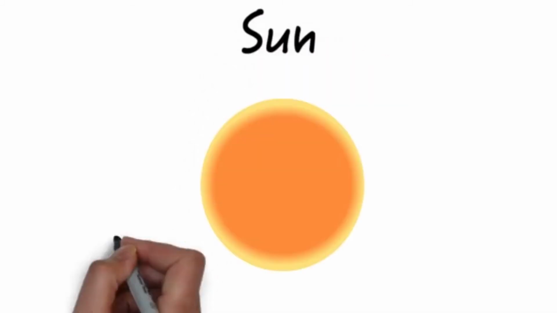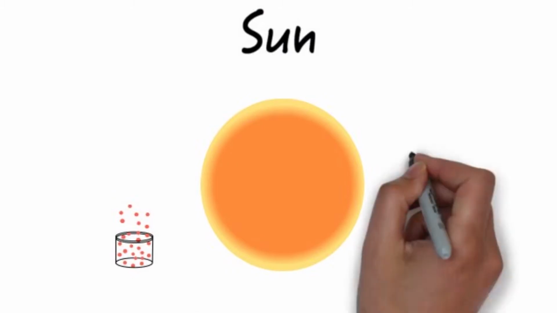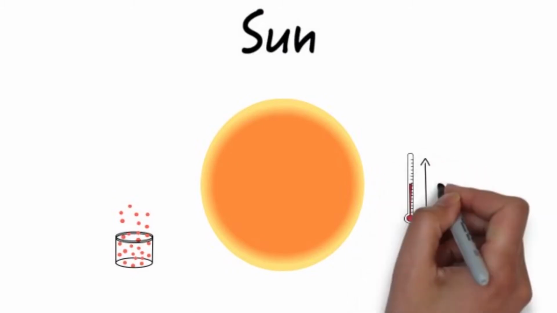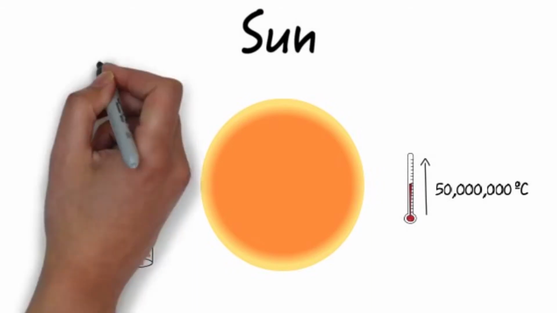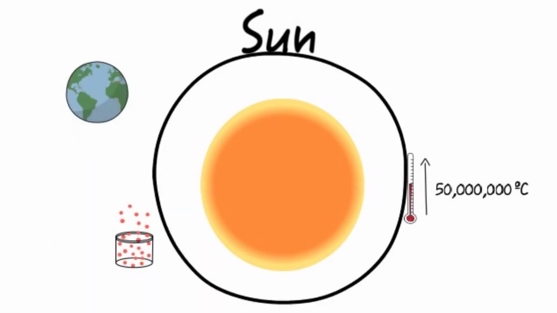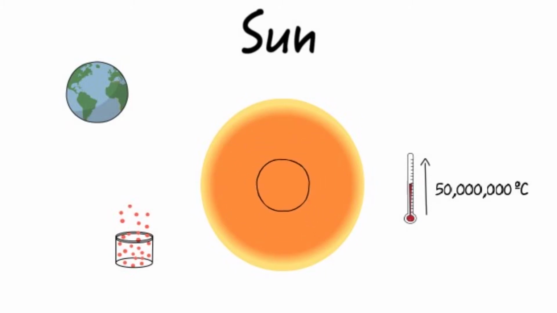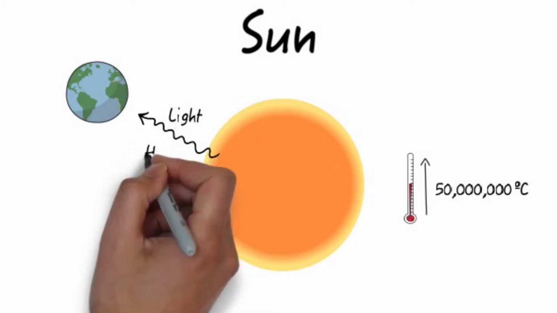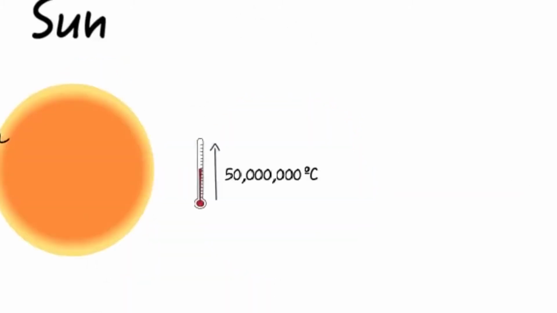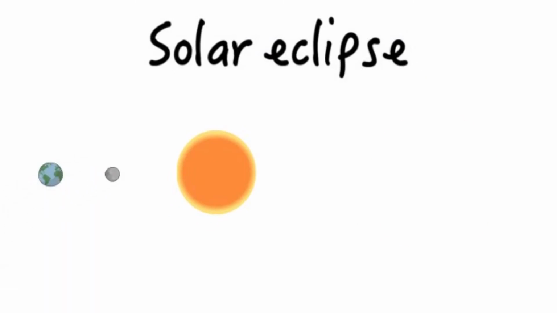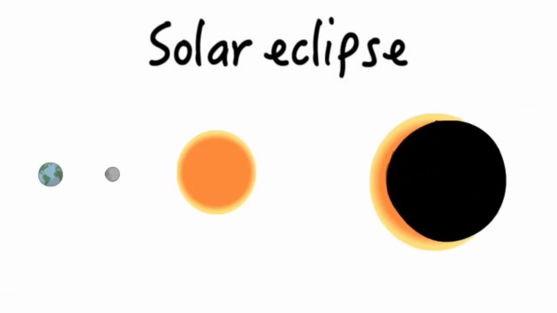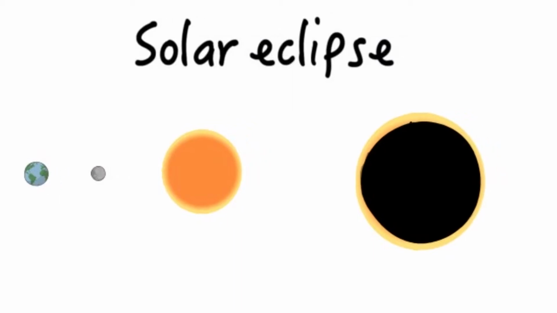The Sun is the closest star to Earth. It is made of gases and minerals and reaches extremely high temperatures, up to 15 million degrees centigrade at some points. It is the most important part of the solar system, holding planets in orbit and providing them with both light and heat. A solar eclipse happens when the moon passes between the sun and the Earth, covering the sun and preventing sunlight from reaching certain parts of Earth.